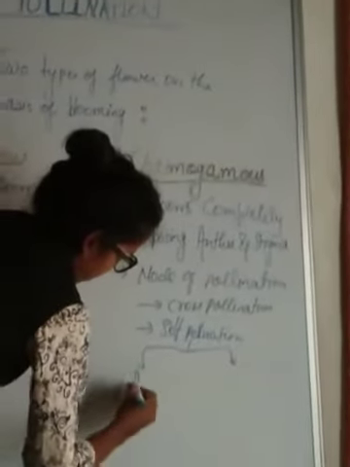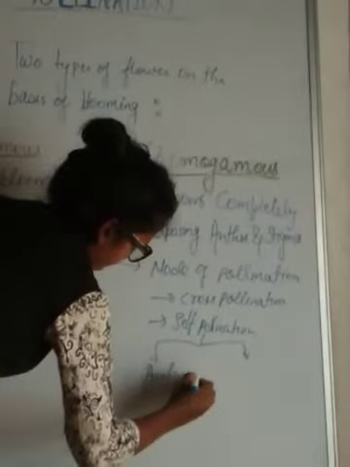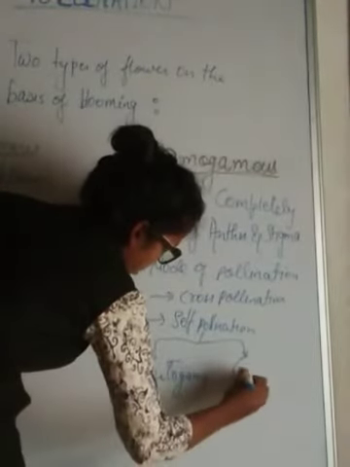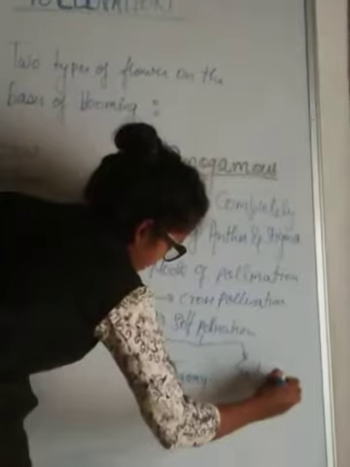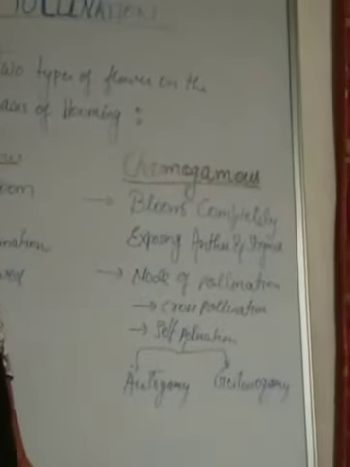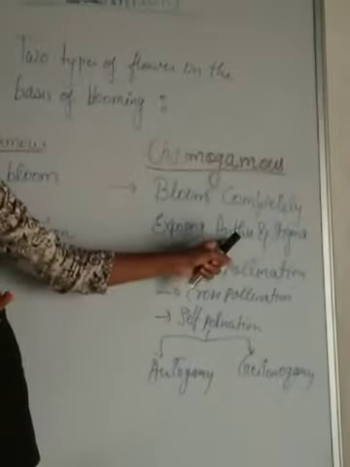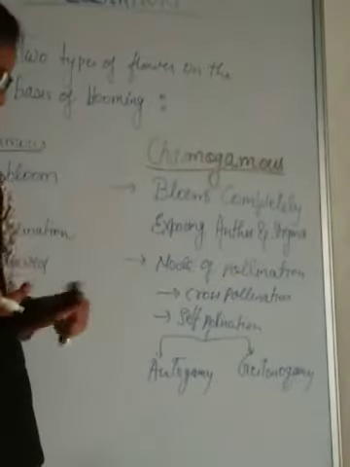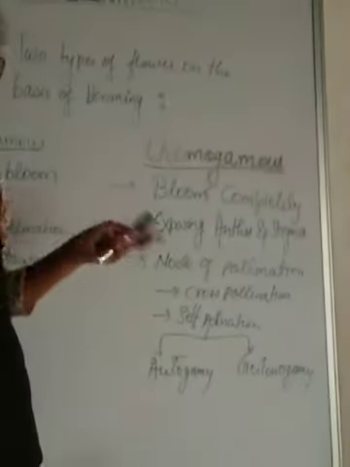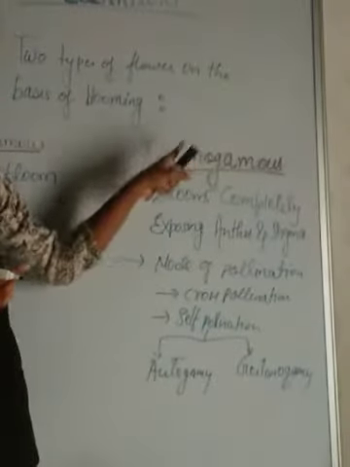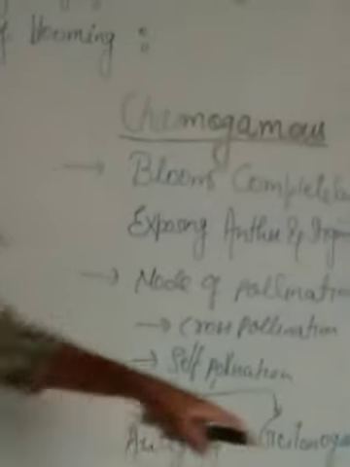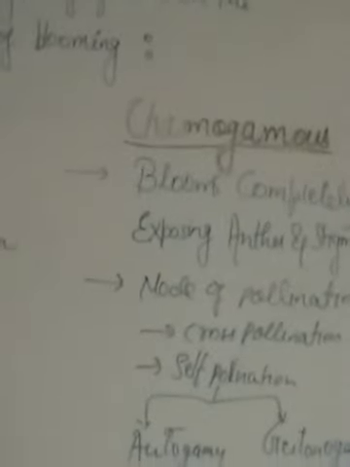Both will be followed: autogamy and geitonogamy. It can bloom properly, so everything is exposed, that is the male reproductive part, the anther, and the female reproductive part, the stigma also. So cross pollination is possible. So the modes of pollination this flower can undergo are cross pollination as well as self pollination, both autogamy and geitonogamy. That is possible.